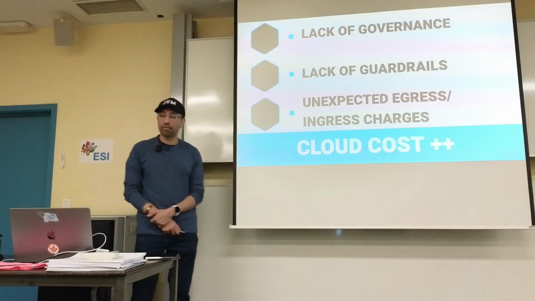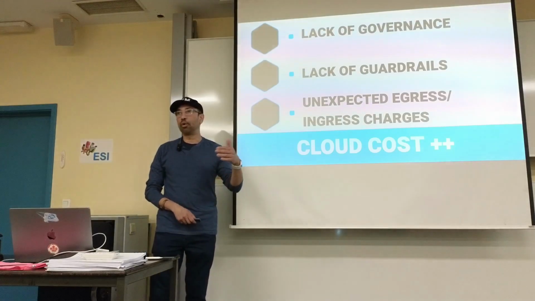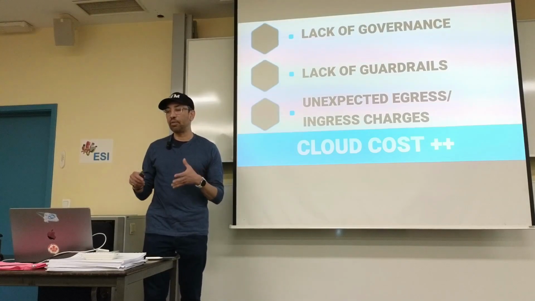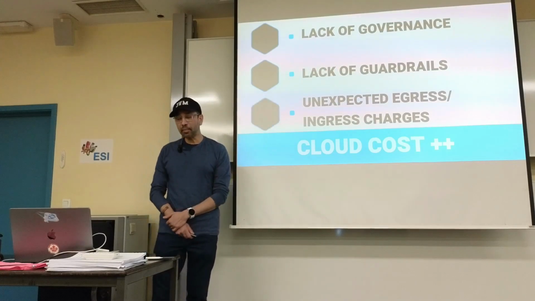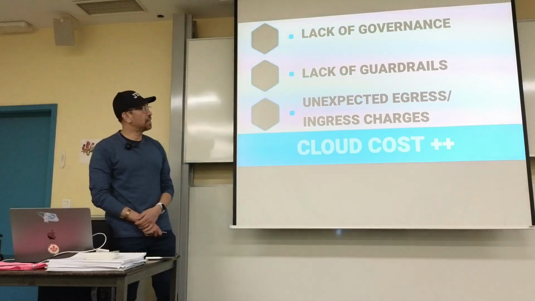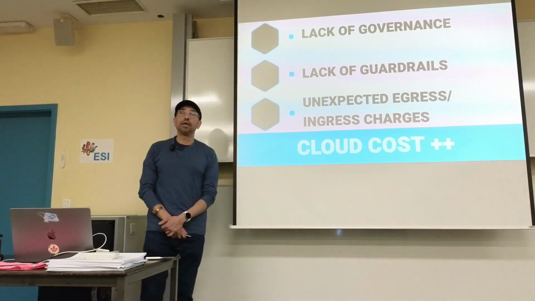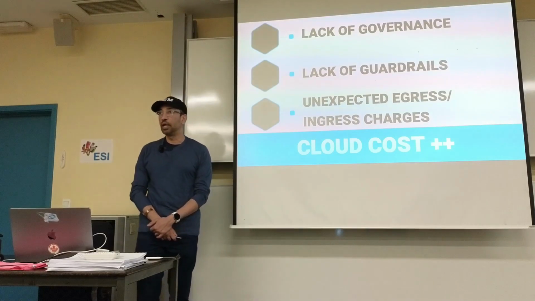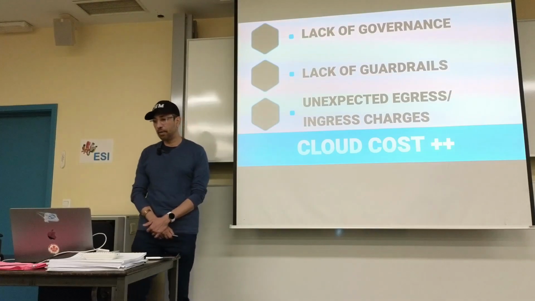And then there's also lack of guardrails. This is where you deploy something, and then all of a sudden it starts getting used more and more and more, and you don't have a way to protect the cost of it because you just let it keep going, and you rack up extra costs, okay? And then the last one here is unexpected egress and ingress charges. Because as you know, when you move data into or out of a cloud, or between cloud instances, or between zones, regions, whatever, there's a cost associated with that. And that cost can be quite high, okay?